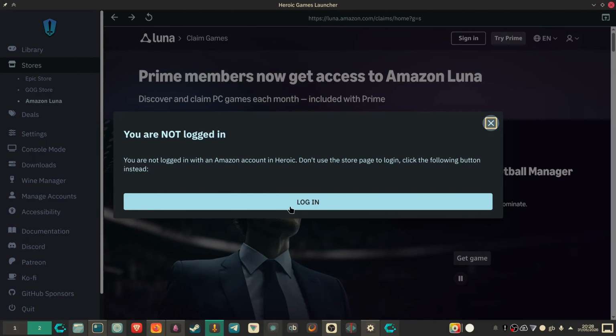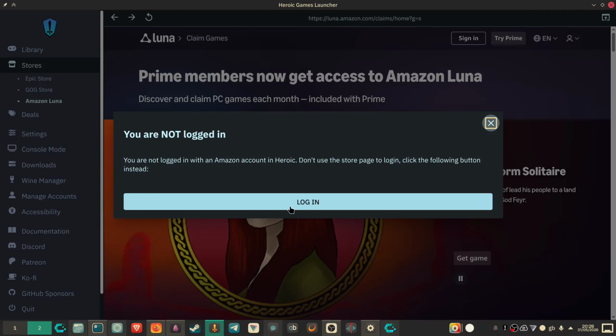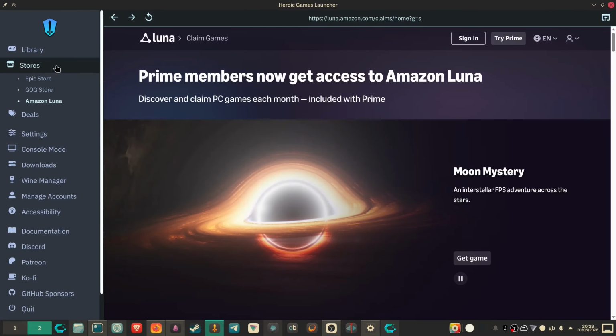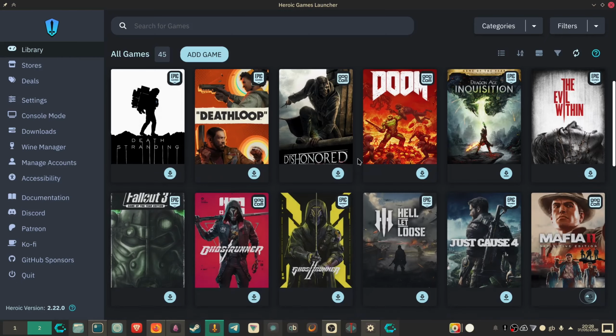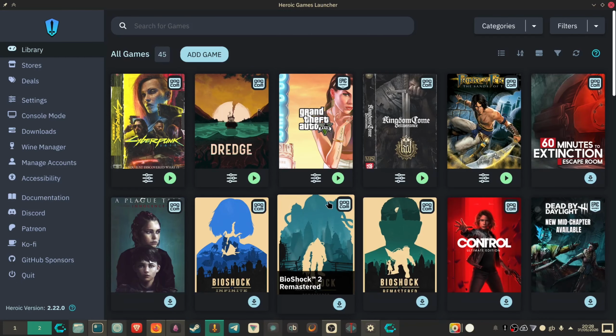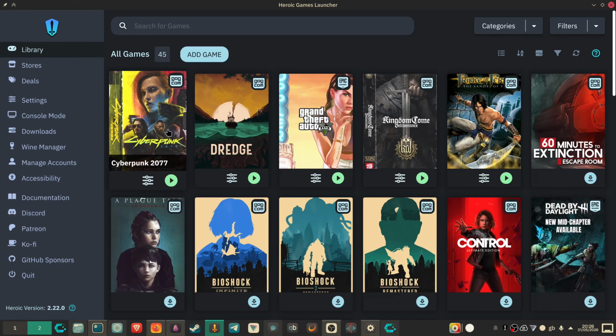So the first thing you need to do with your Epic Games or GOG account is you need to log in, and you need to log in for each of these accounts. Once you have done that, you can go back and you hit this icon over here, and you'll be able to see all of your games. Now, installing them and using them is basically just as it is with Steam. There's nothing really different here, but Heroic Games does offer some more customization. So let's take a look within one of the games.